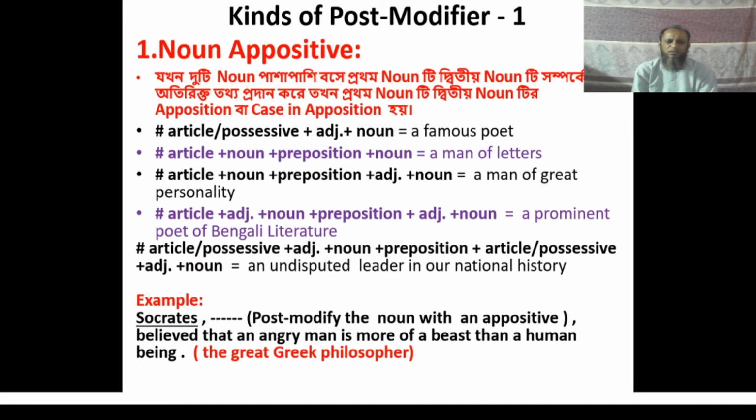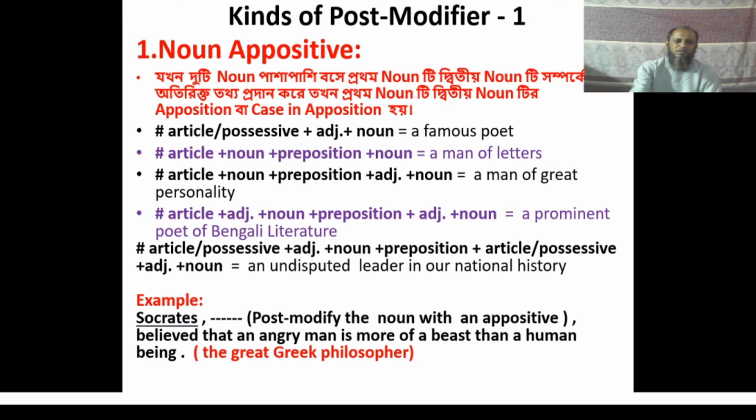Here you have to post modify the noun Socrates with an appositive. And the answer is, the great Greek philosopher. This noun appositive has been used here to make the meaning of the sentence more meaningful. So the complete sentence is: Socrates, the great Greek philosopher, believed that an angry man is more of a beast than a human being. I think the use of a noun as an appositive has been clear to you.